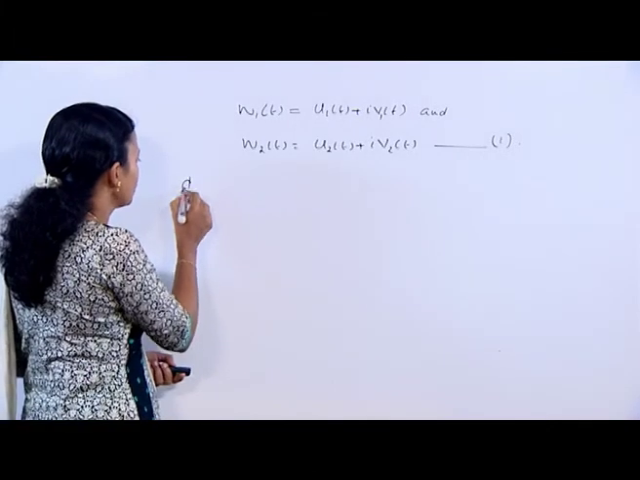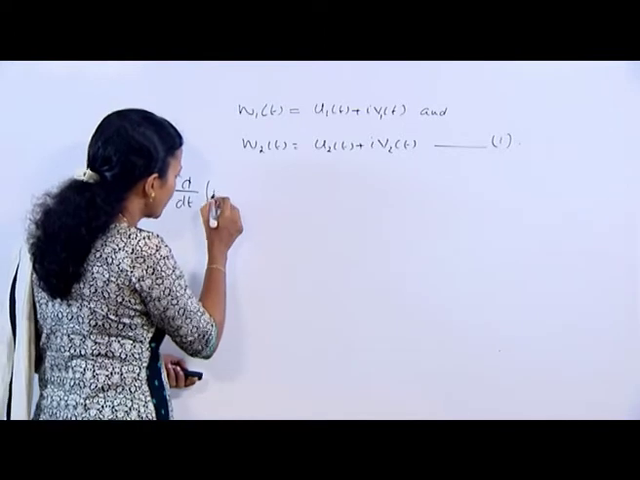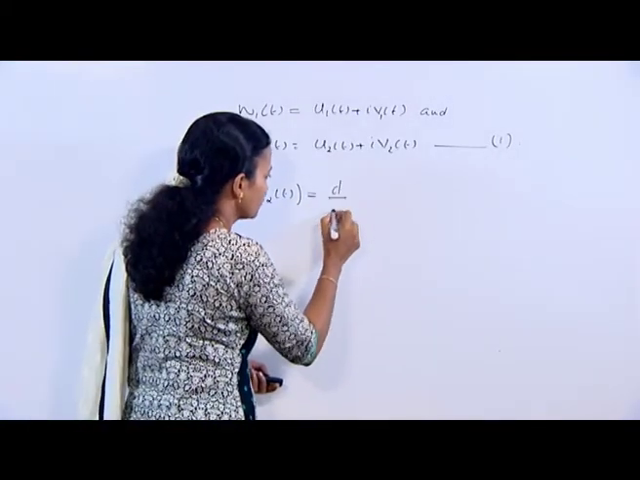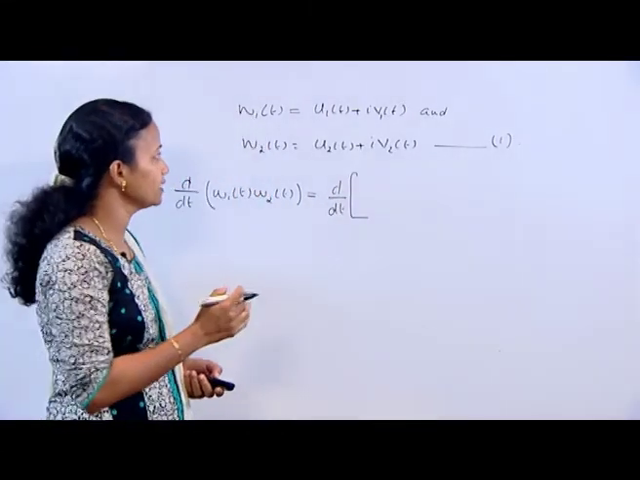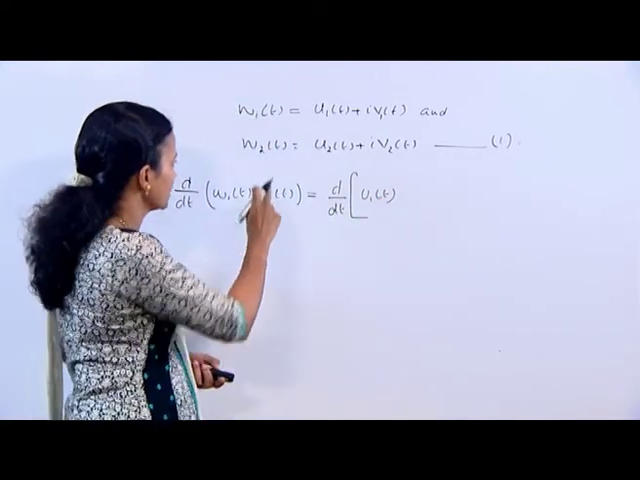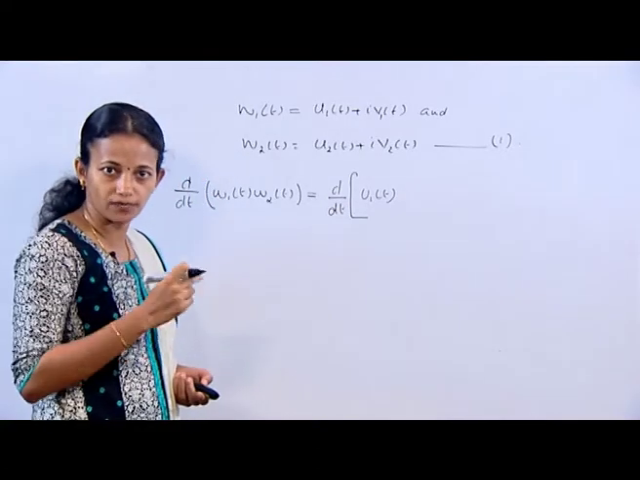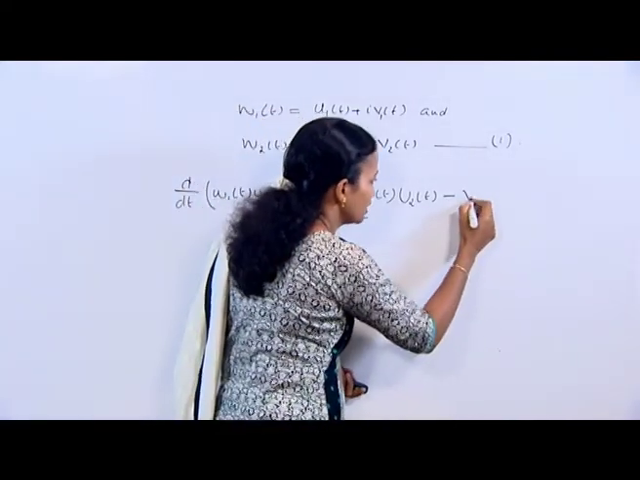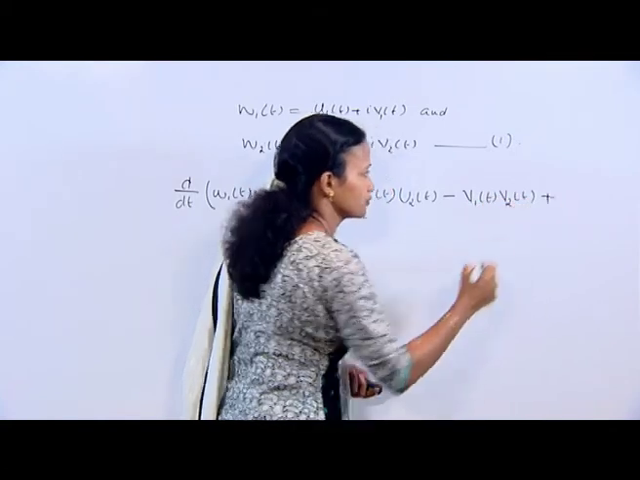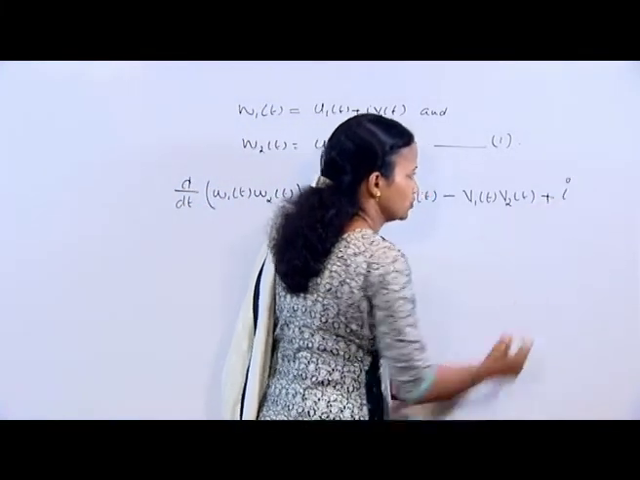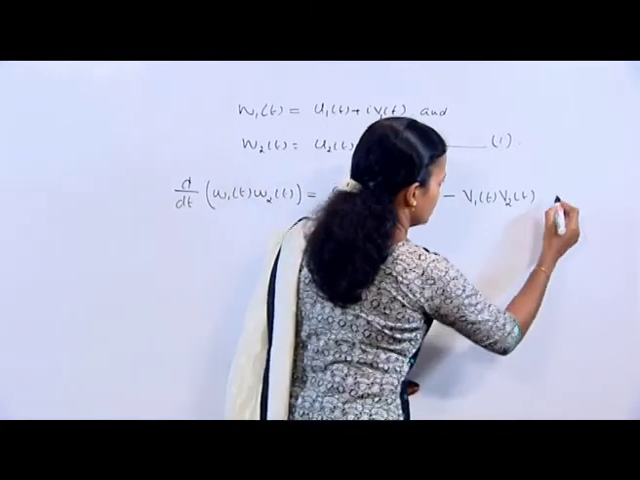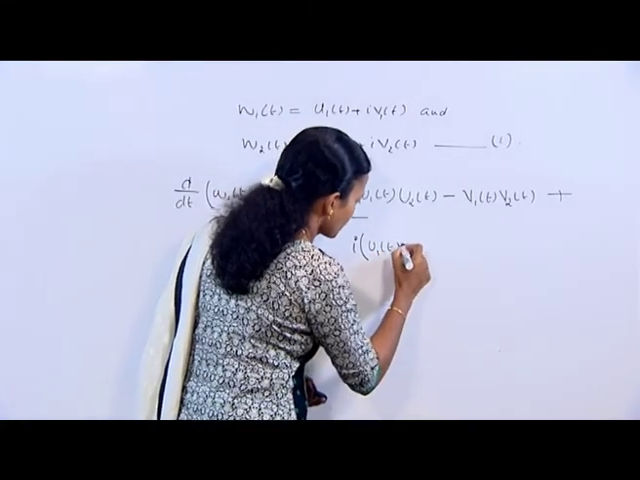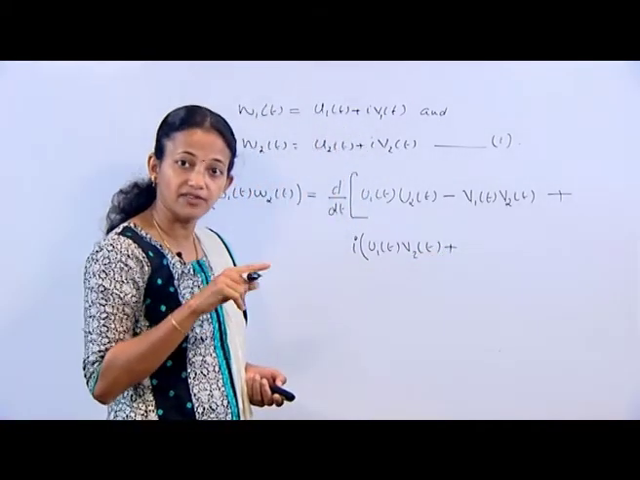Then we have d by dt of w1 t into w2 t, which is equal to d by dt of, replacing w1 t and w2 t by these, and on multiplication we get u1 t u2 t minus v1 t v2 t, plus the next term i into u1 t v2 t plus v1 t u2 t.